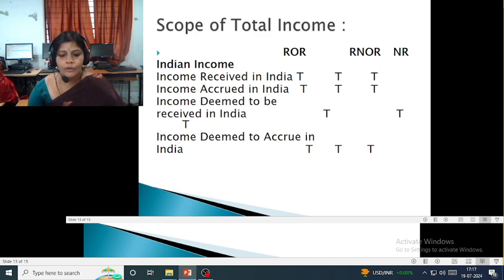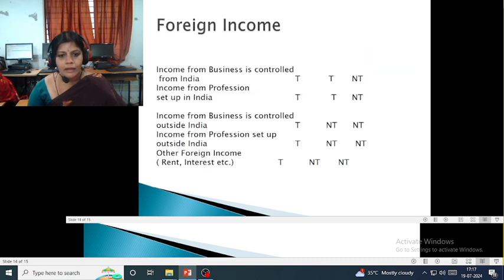In order to compute the taxable income received in India, there are three headings: resident and ordinary resident, resident but not ordinary resident, and non-resident. Indian income, that is, income received in India, accrued in India, or deemed to be received in India, is taxable under all three headings, and income deemed to accrue in India is also taxable. Next, if the business is controlled from India, it is taxable for the first and second headings and not for the third.